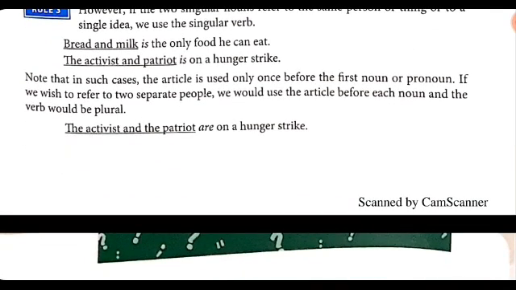Now, a small note is that in such cases, the article is used only once, before the first noun or pronoun. If we wish to refer to two separate people, we would use the article before each noun and the verb would be plural.